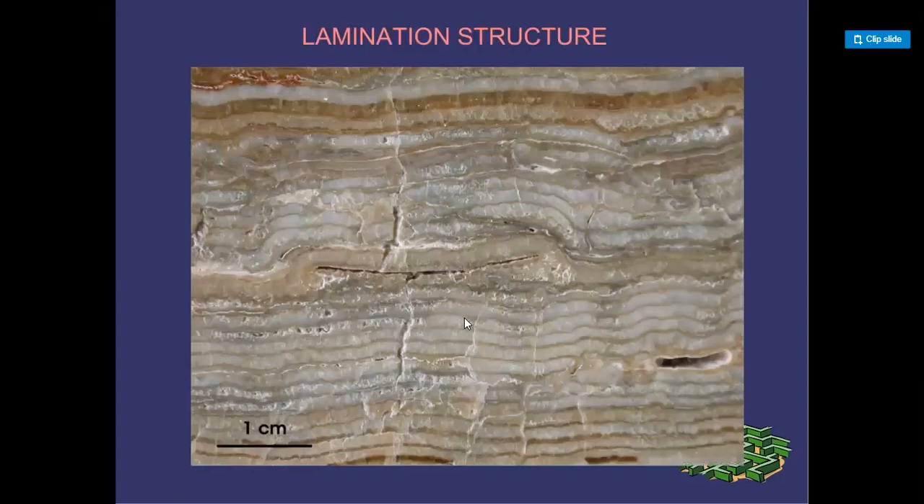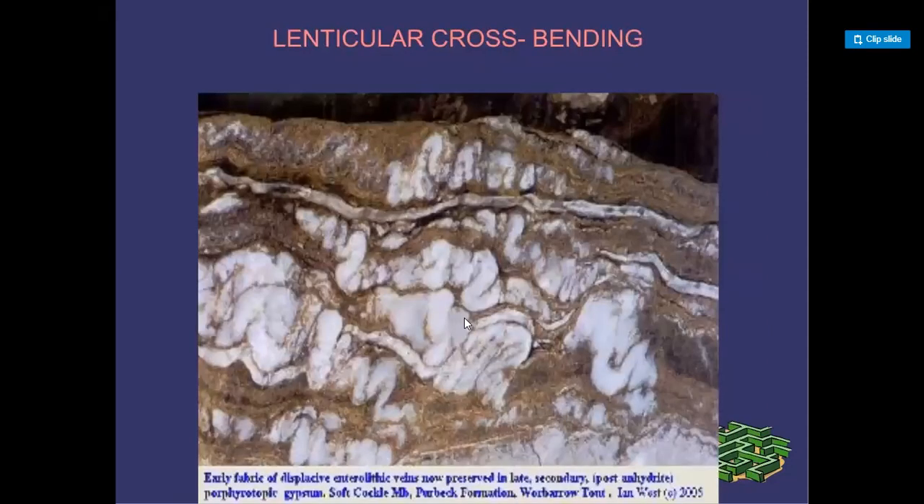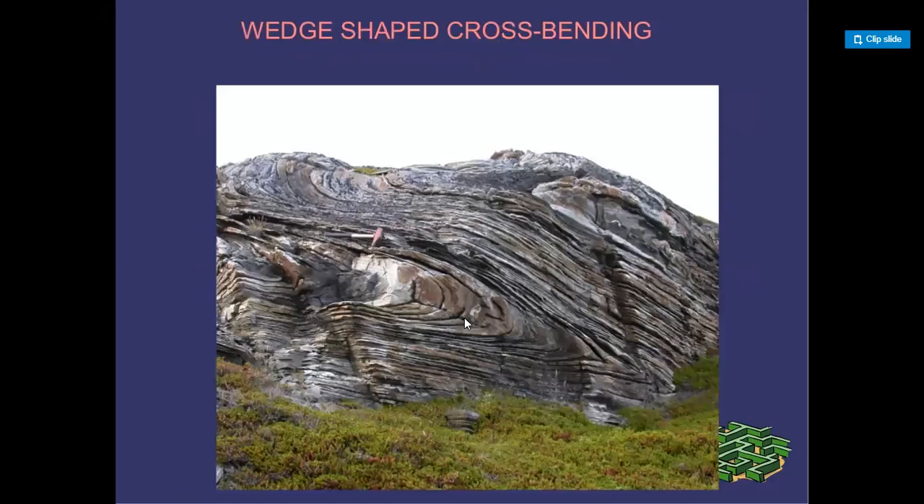Here, lamination structure, 1 centimeter. Here, tabular cross bedding. Here, lenticular cross bedding. This exhibit shows lenticular cross bedding structure. Here, wedge-shaped cross bedding.